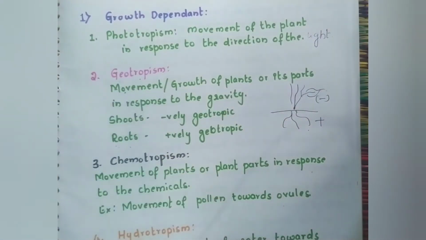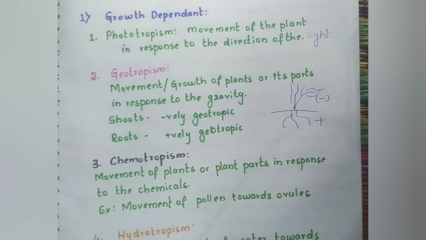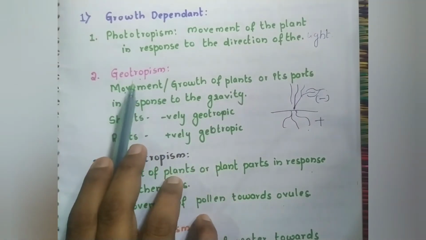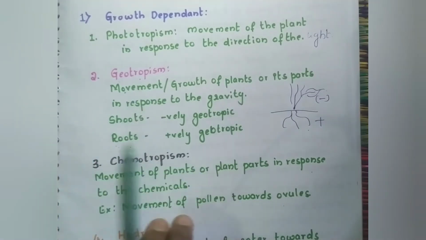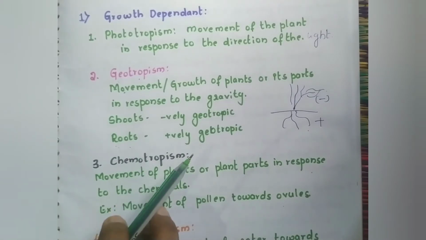Growth of the plant towards the earth is called positive geotropism, and away from the earth is called negative geotropism. Movement of the plant and its parts in response to gravity is called geotropism. There are two types of geotropic movements: positive and negative.